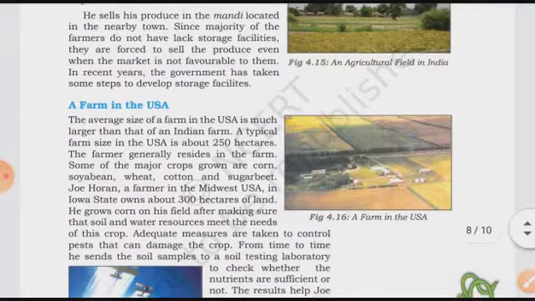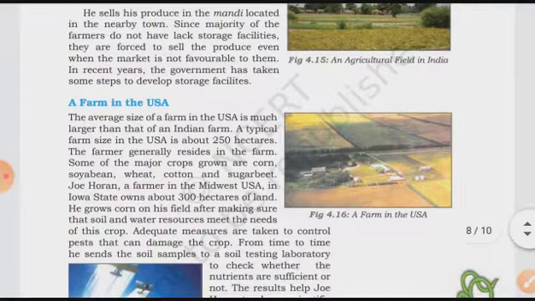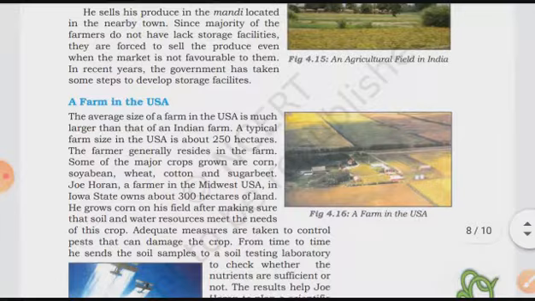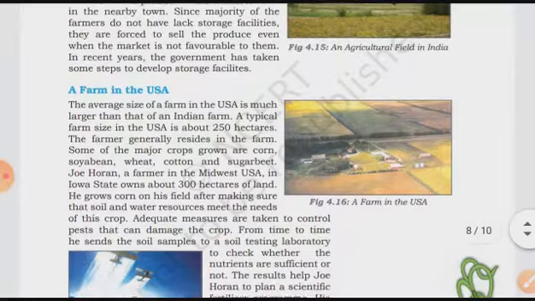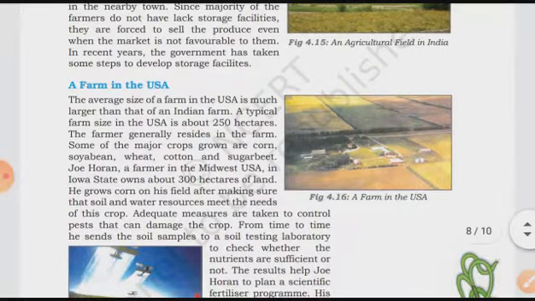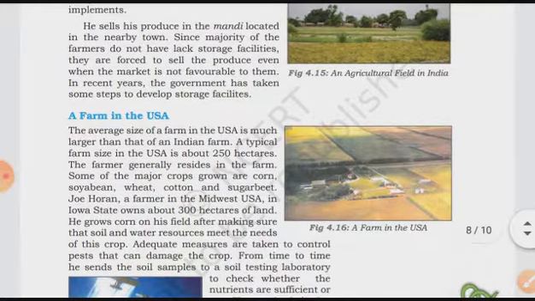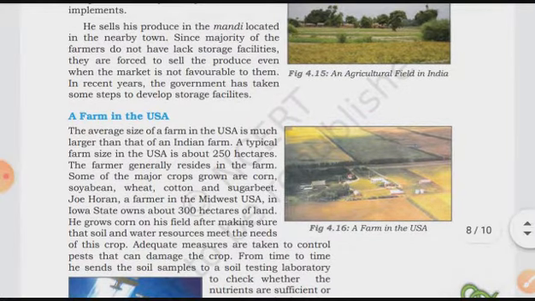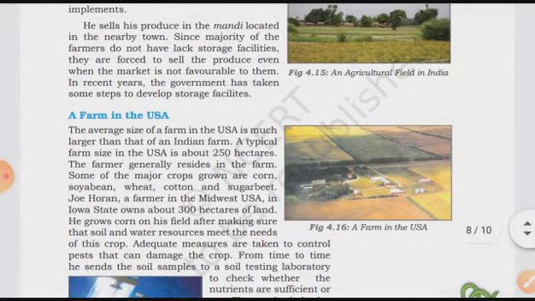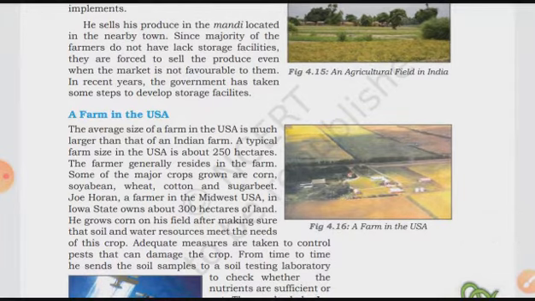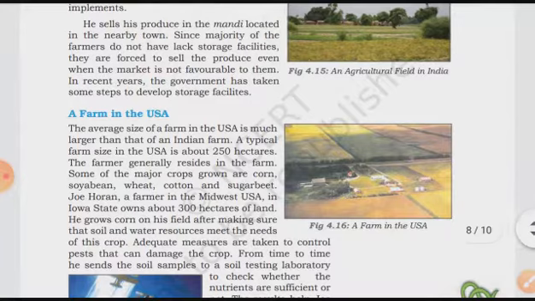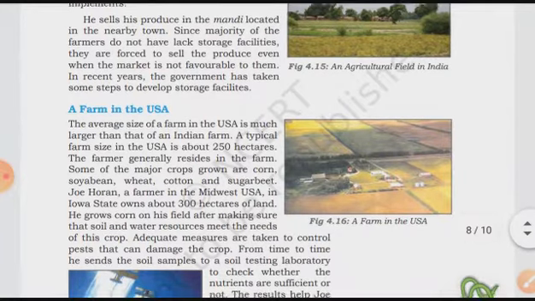Since the majority of the farmers do not have storage facilities, they are forced to sell the produce even when the market is not favorable to them. These are small farmers and they do not have any storehouse where they can store their grains and production. So even in unfavorable market conditions for their goods, they are forced to sell them in the market.